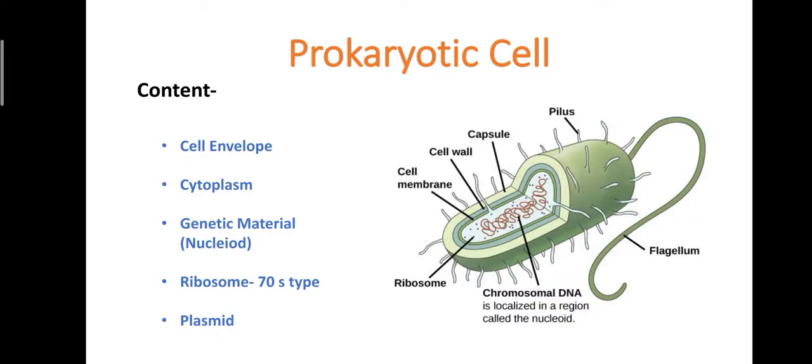So in other terms, you can say this R factor which is present in the plasmid produces resistance power in a bacteria against antibiotics. Means it also forms immunity of that bacteria against antibiotics. Understand?